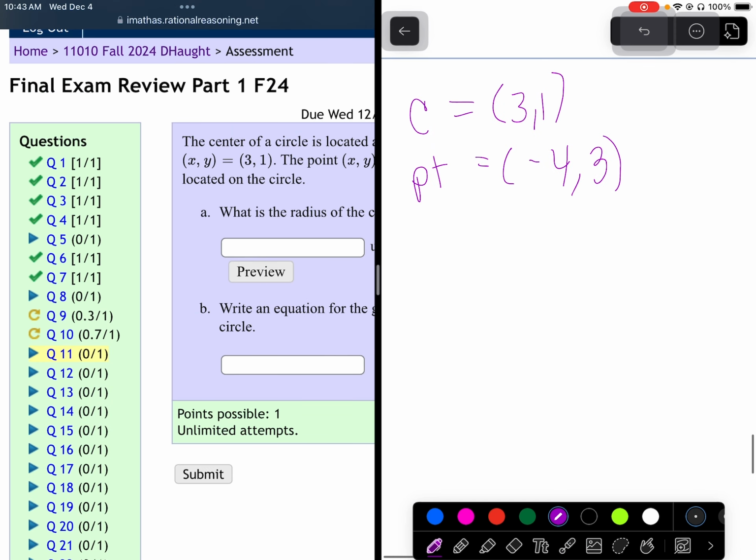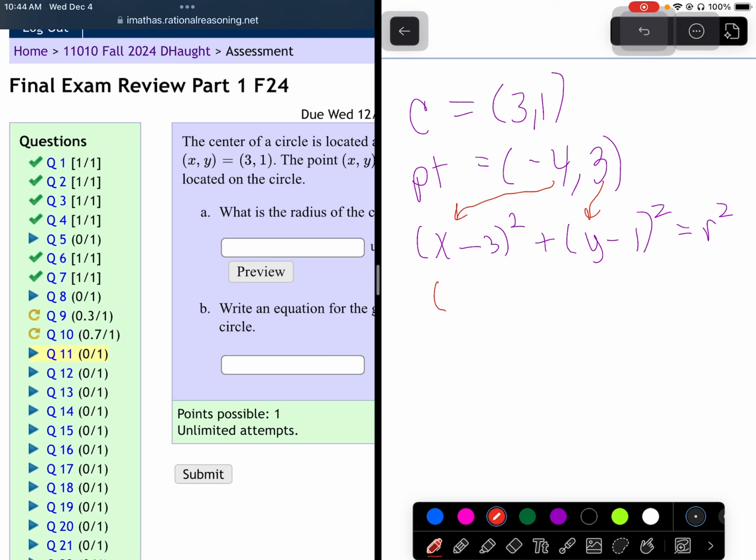We know initially that (x minus 3) squared plus (y minus 1) squared, using that center, should equal r squared. They didn't give us the r, but we can find the r pretty easily if we stick in the x, y that gets out to that radius right there. So let's stick in our (negative 4, 3).